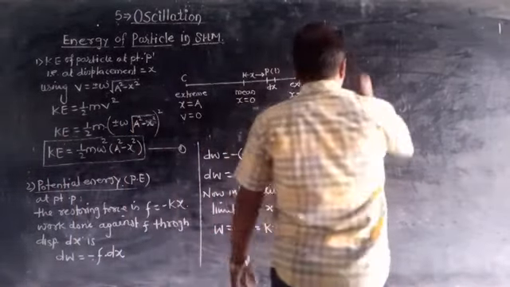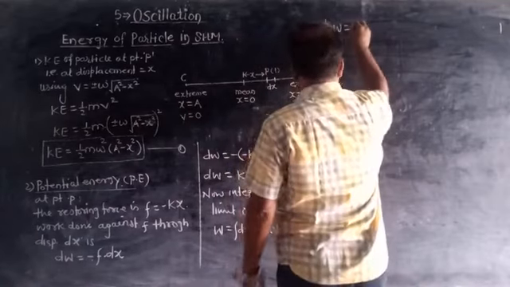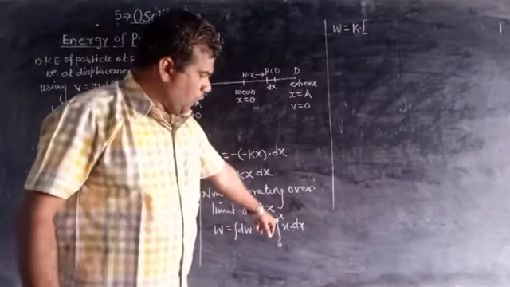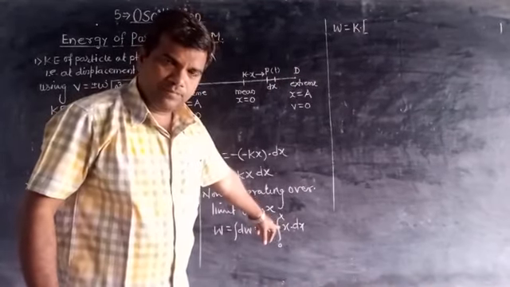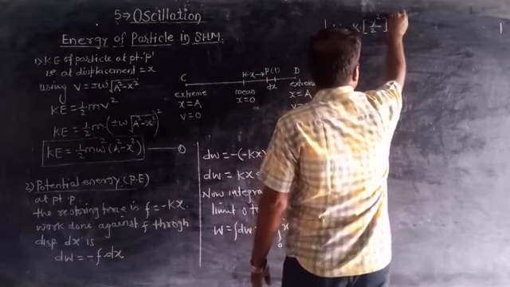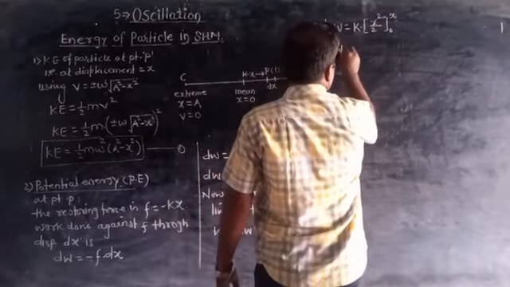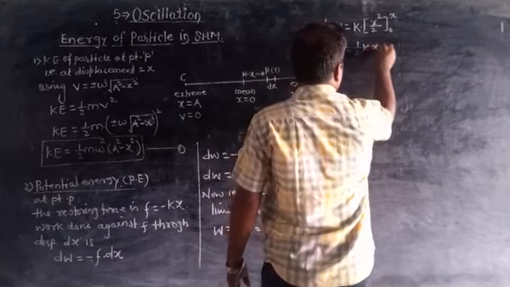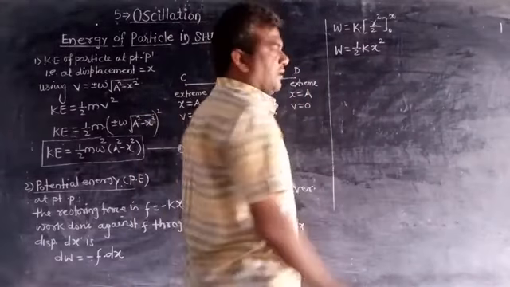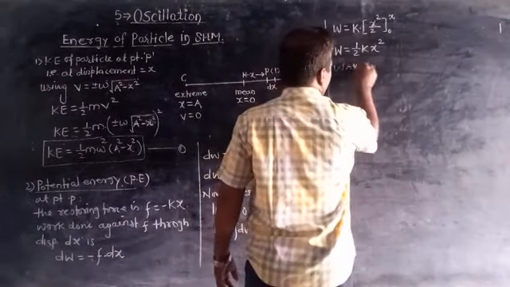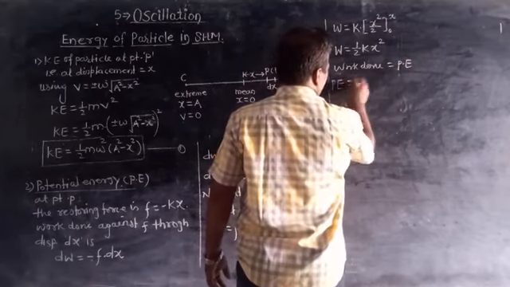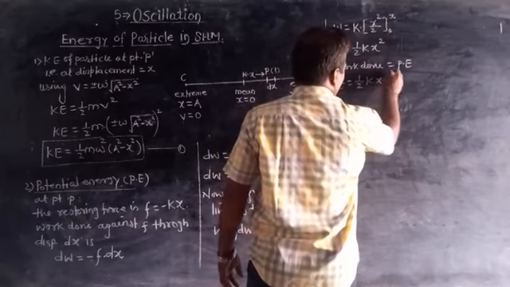Therefore w is equal to, now k is constant, and the integration of x dx is x square by 2 over the limit 0 to x, and therefore this can be written as half k x square. But this work is stored in the form of potential energy. Therefore, work done is equal to potential energy, and hence the potential energy can be written as half kx square.